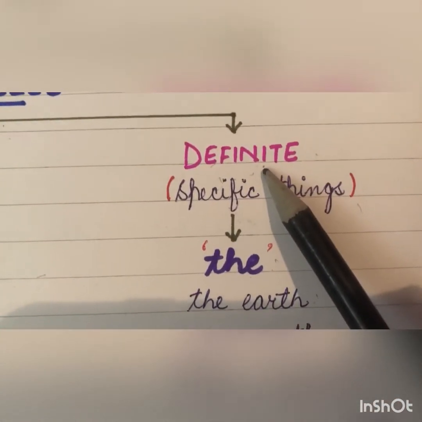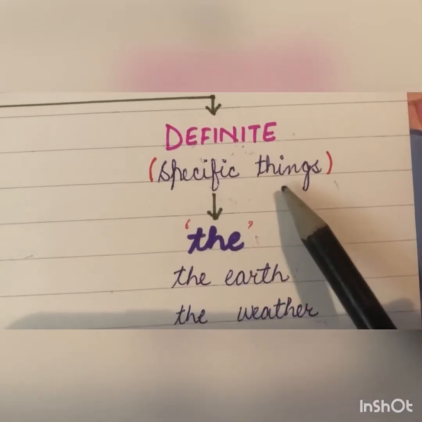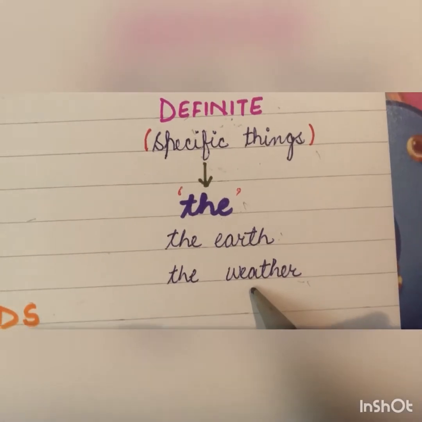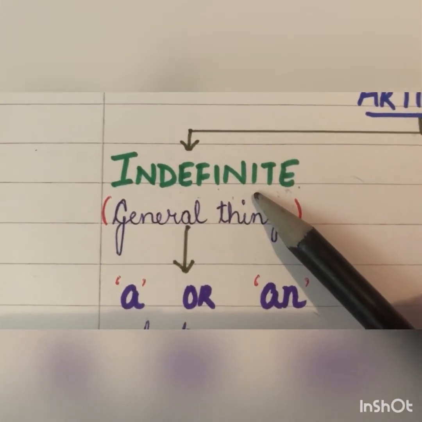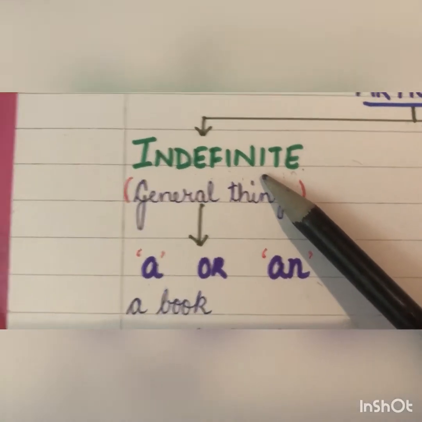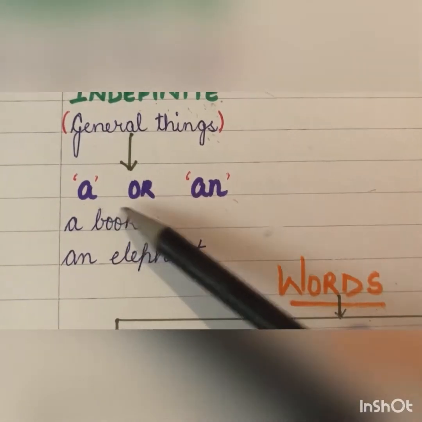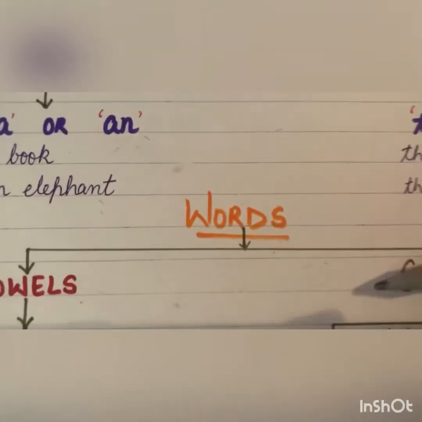Definite article, this is the. It is used with specific things. For example, the earth, the weather. First of all, we'll do indefinite articles. For indefinite articles, that is for a or an, we'll do on the basis of words.